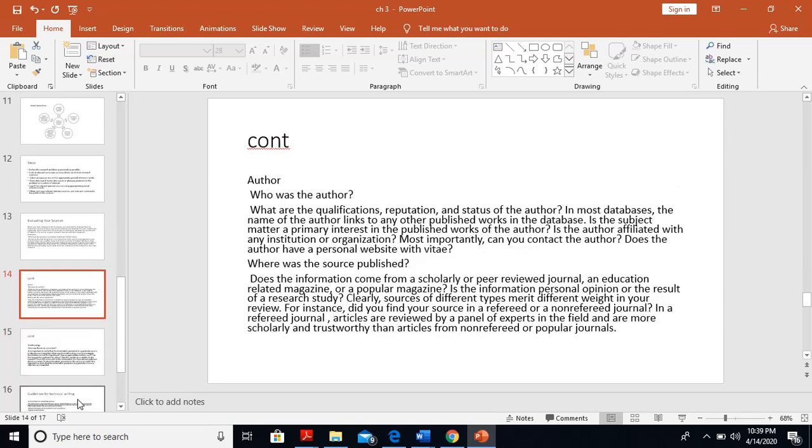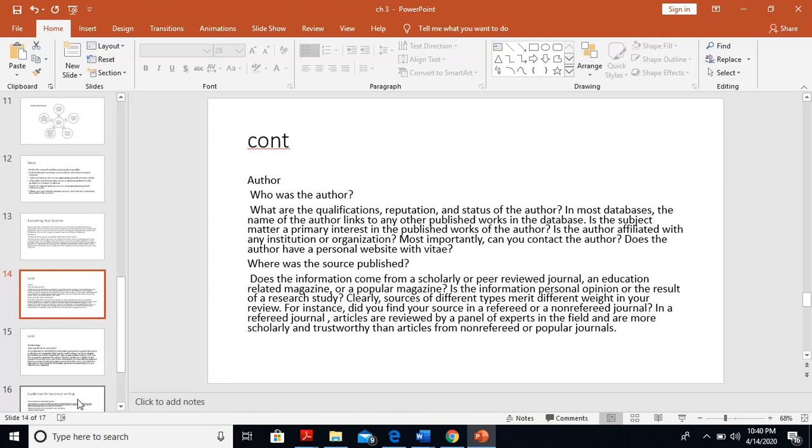Second is the author. Who was the author? What are the qualifications, reputations, and status of the author? In most databases, the name of the author is linked to any other published works in the database. In the subject matter, look for a primary interest in the published work of the author. Is the author affiliated with any institution or organization? Most importantly, can you contact the author?